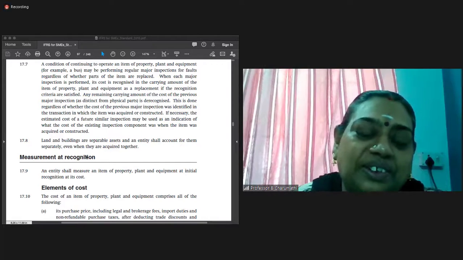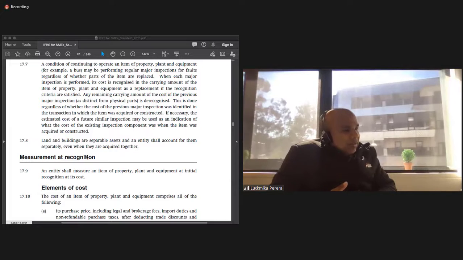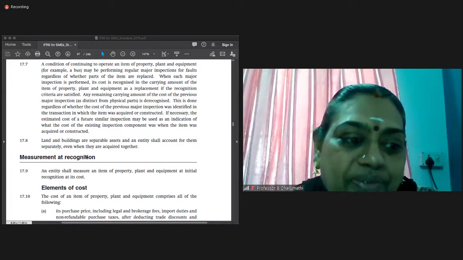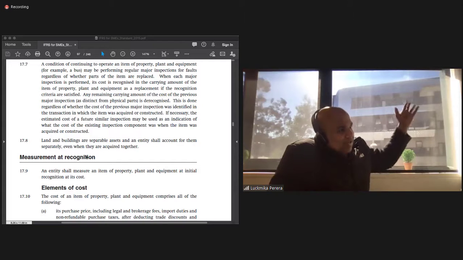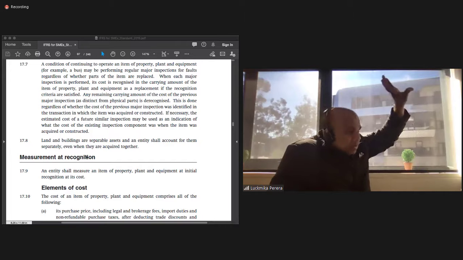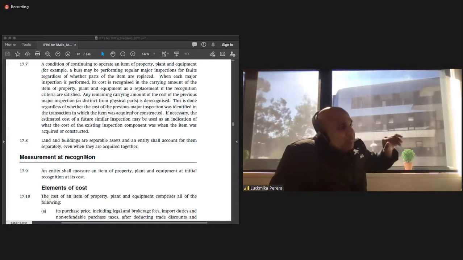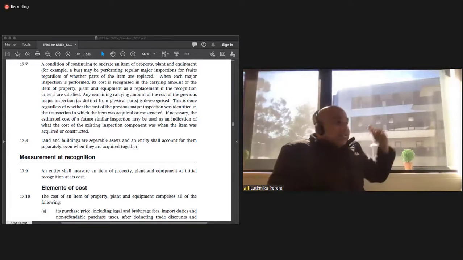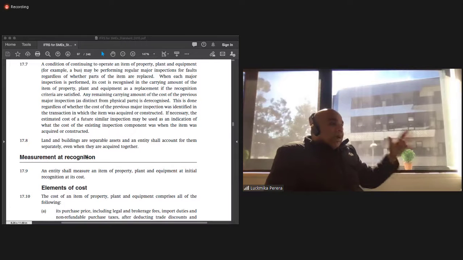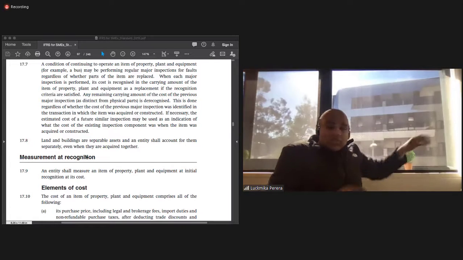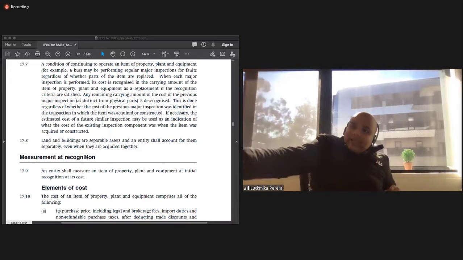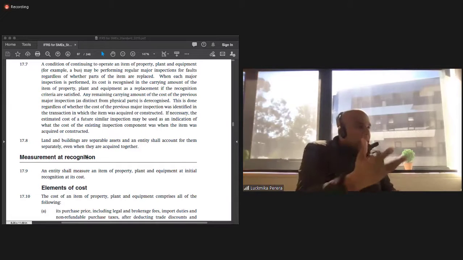So similar with my house, Prof, a couple of months before you came to visit me, we had a roof leak. So I had to get some people to come. I had to clean up the roof, and there were some broken tiles. I had to fix the tiles up. So that is maintenance. That doesn't mean I had to replace my entire roof, but I still had to do regular maintenance. So just like that, regular maintenance has to be done with property, plant and equipment.